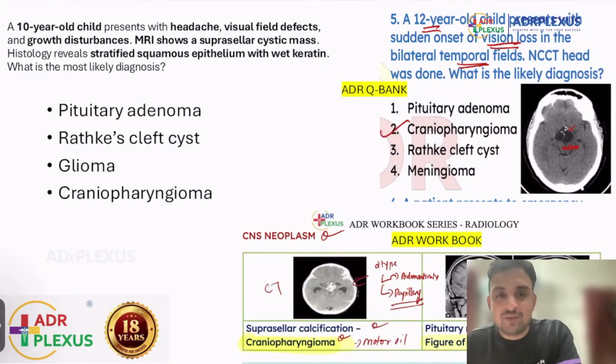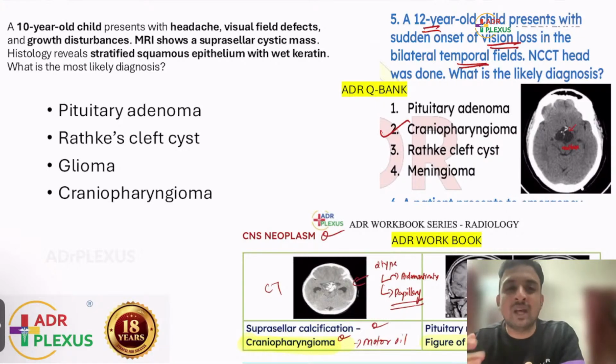Another question, and again last year also there was a similar question. A child with growth disturbance or visual disturbance, and there is a suprasellar mass with a cystic area. Last year, in 2024 also, the exact same question was repeated. When you are seeing a suprasellar mass in a pediatric age group, the answer is one and all craniopharyngioma. Histopathology is given. I'm not very confident about the histopathological part. Usually we say motor oil appearance, but something is given like squamous epithelium with wet keratin. You can refer to that in pathology, but here there is no doubt that this is a case of craniopharyngioma.